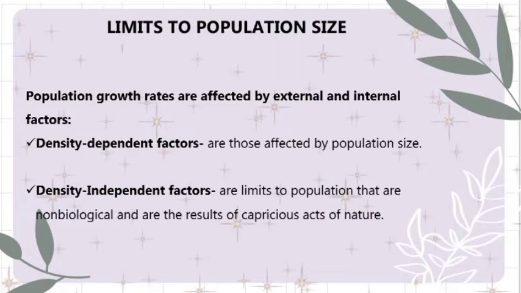Population growth rates are affected by external and internal factors. These are density dependent factors and density independent factors. Density dependent factors are those affected by population size, while density independent factors are limits to population that are non-biological and are the result of capricious acts of nature. So a population is affected no matter what its size. These independent factor limits to population are often non-biological.